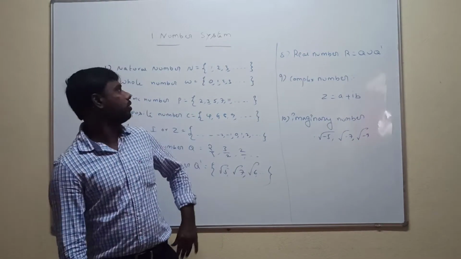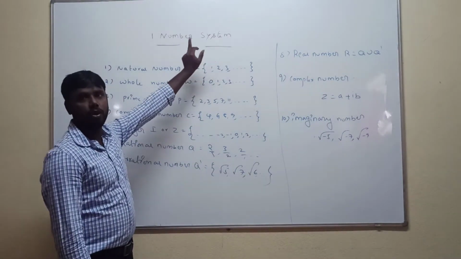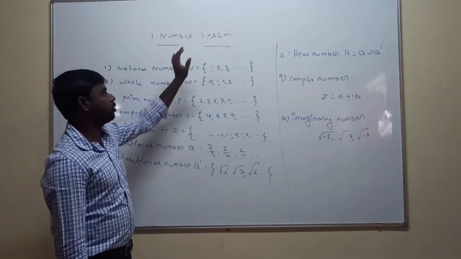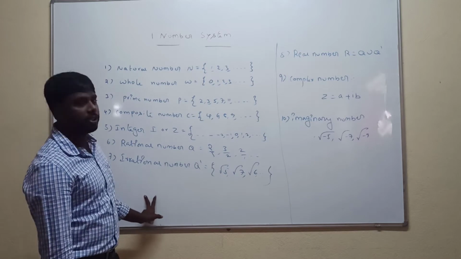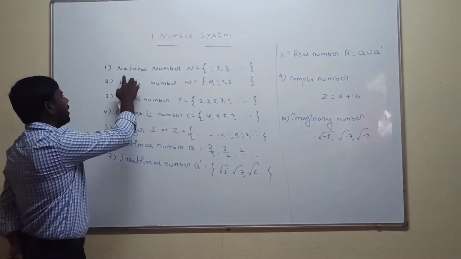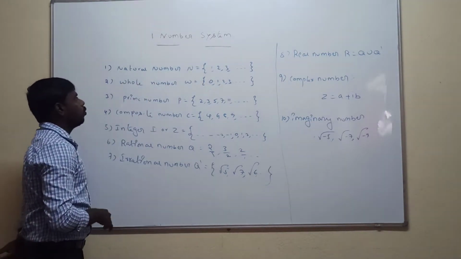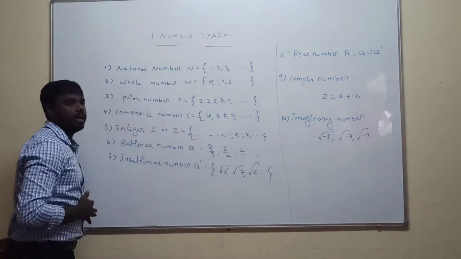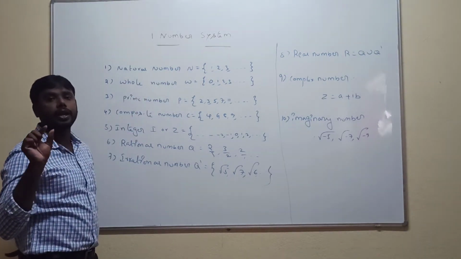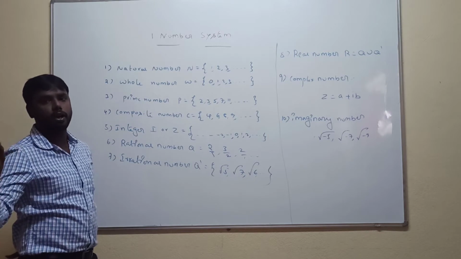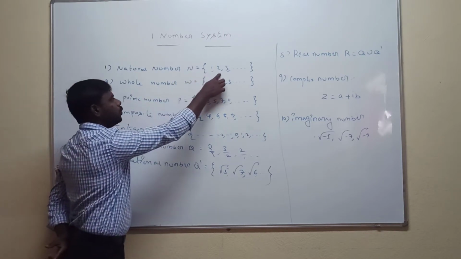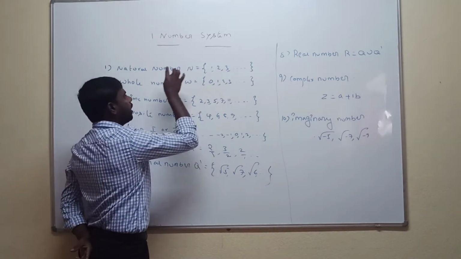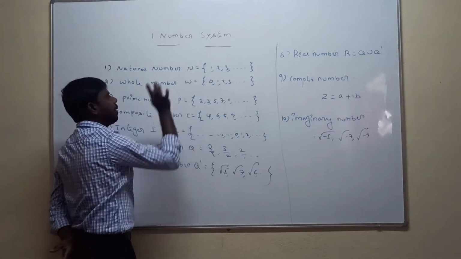Today we will discuss the number system. The first chapter is called number system. There are totally 10 types of numbers. The first number is the natural number. What is the definition of a natural number? Counting numbers are called natural numbers. Counting numbers start from 1, 2, 3, and so on. The natural number is denoted by capital N.